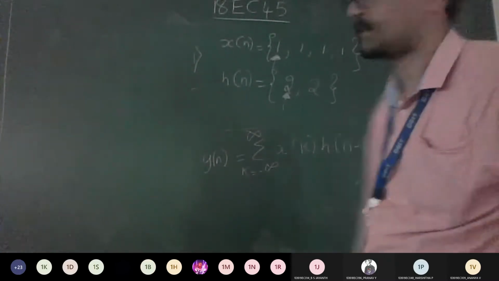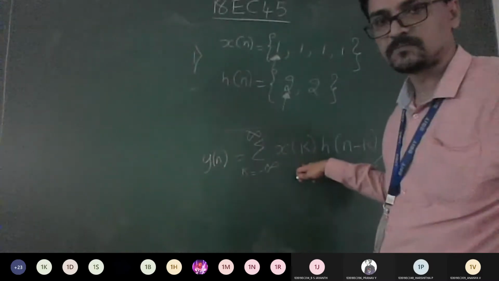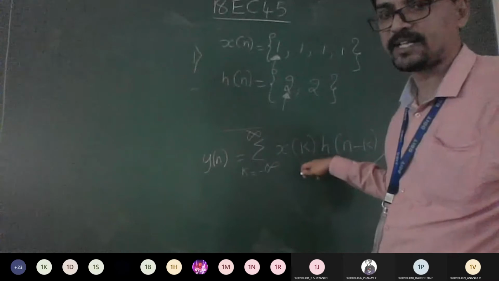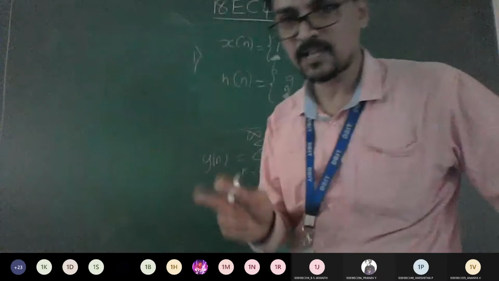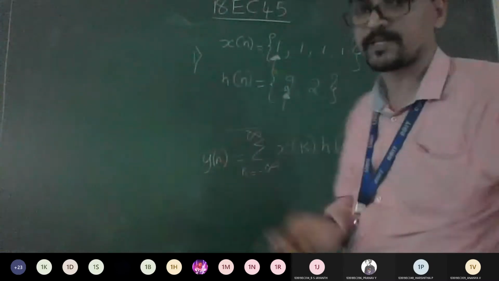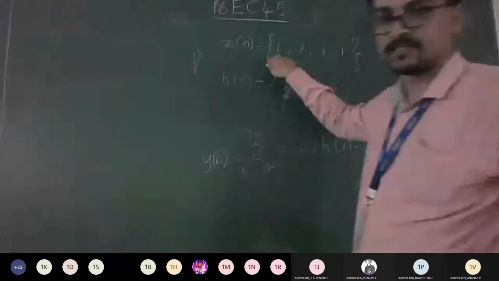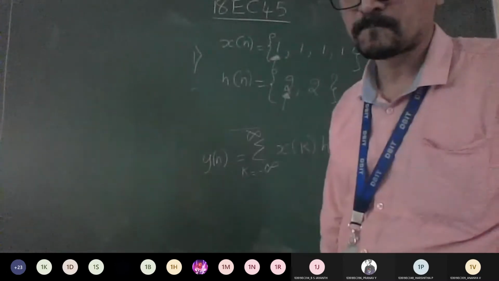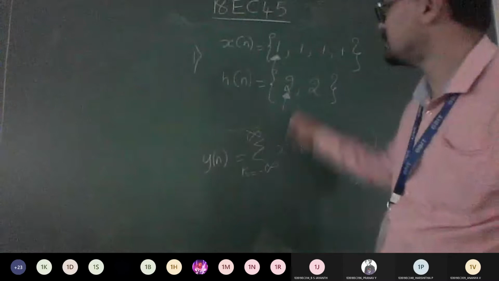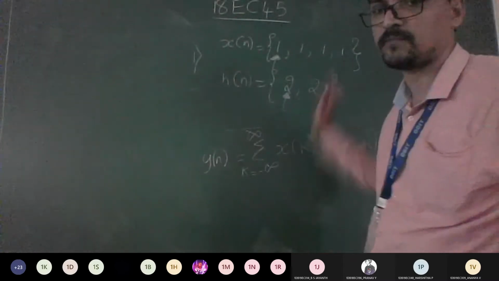Yes, sir. Fine. So now look at this and compare this formula. I want x of k. So from where can you get x of k? We already know that in the convolution integral x of t and x of tau are both same. Same way x of n and x of k are both same. So it means I can take the values of k as 0, 1, 2, 3. Agree everyone? Yes, sir. Similarly, h of n is nothing but h of k. I can take the values of 0 and 1.